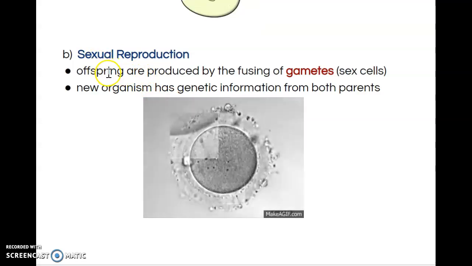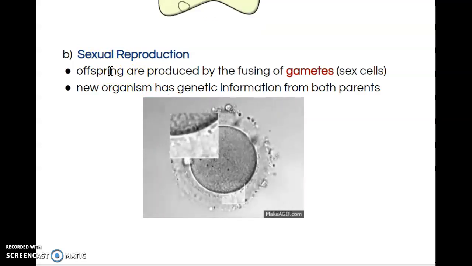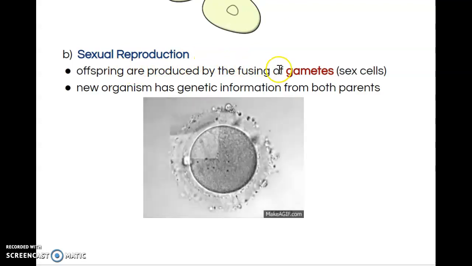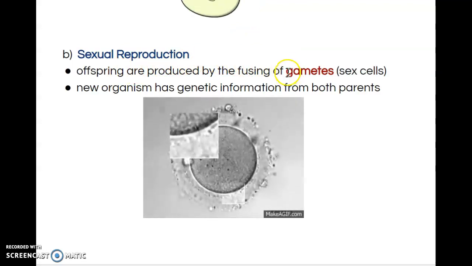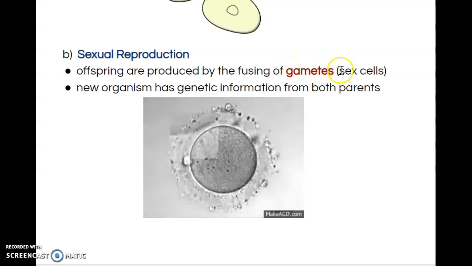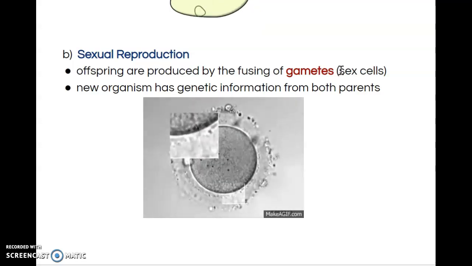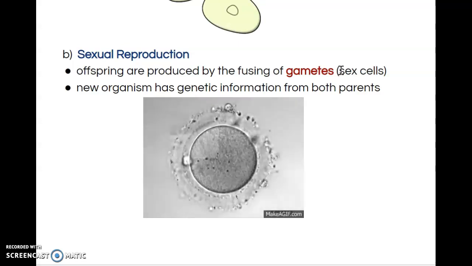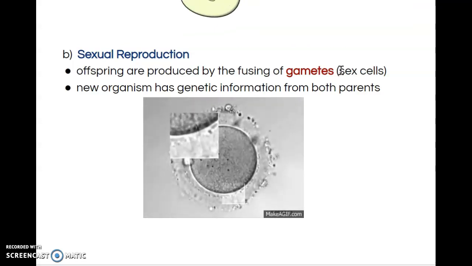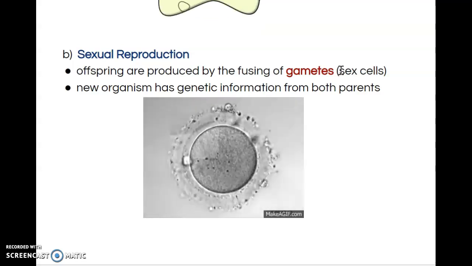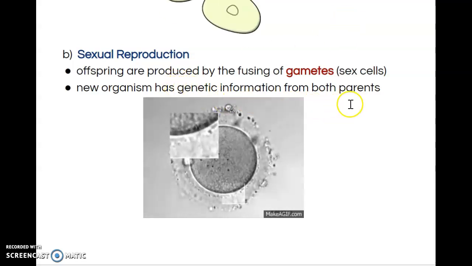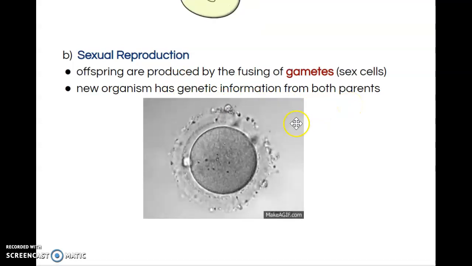And then you have sexual reproduction. Sexual reproduction is two cells coming together, or fusing together. These cells are known as gametes, and they're also known as sex cells. A sperm and an egg cell come together, one from one parent, one from another parent. They both have 23 chromosomes each. They come together to form one 46-chromosome cell that will ultimately multiply many times, like I said before, to create you as a person. So new organisms have genetic information from both parents.